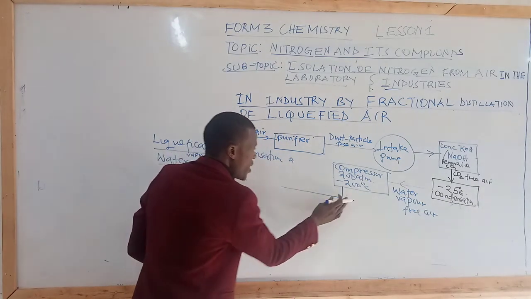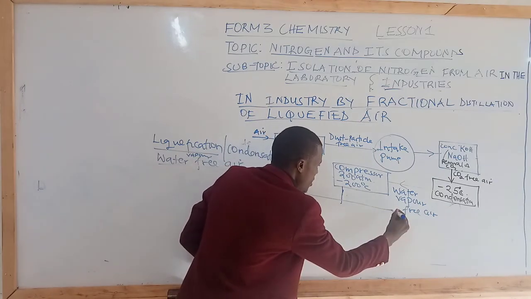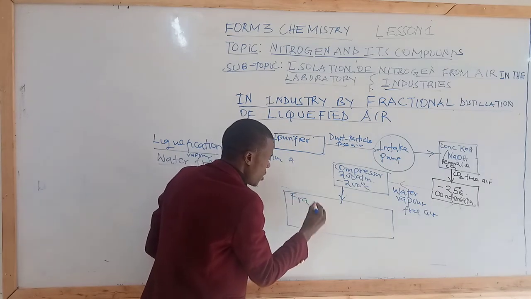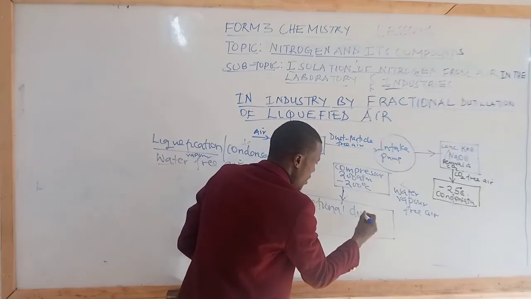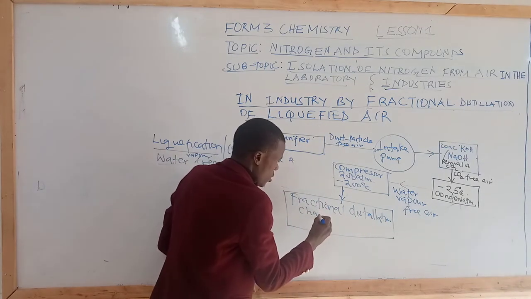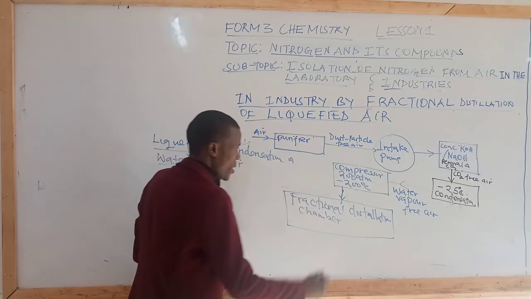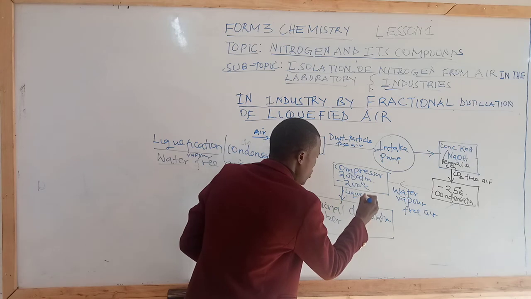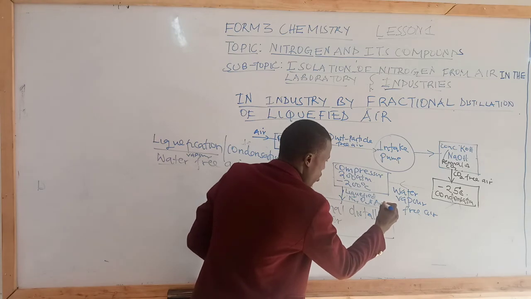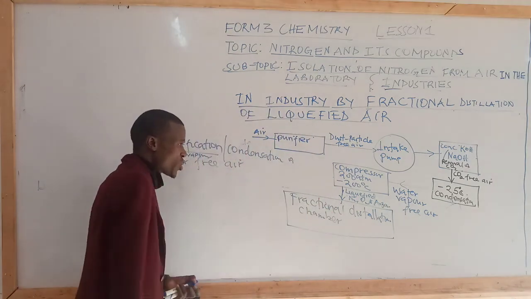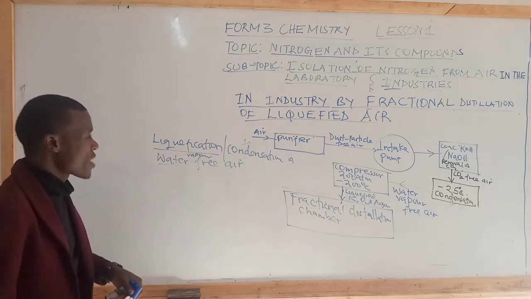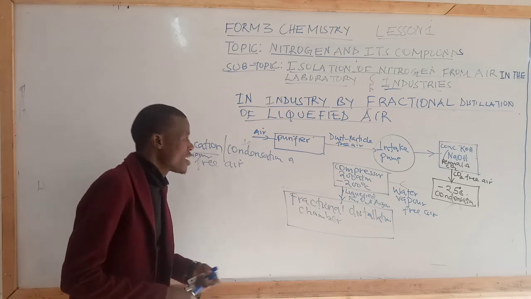So we have the remaining part of air taken to the fractional distillation chamber. Fractional distillation chamber. So we have liquefied nitrogen, we have oxygen, and we have argon, or you can just say rare gases, but we don't want to use argon because argon is forming the highest part. So what is done is a fractional distillation after having liquefied air.